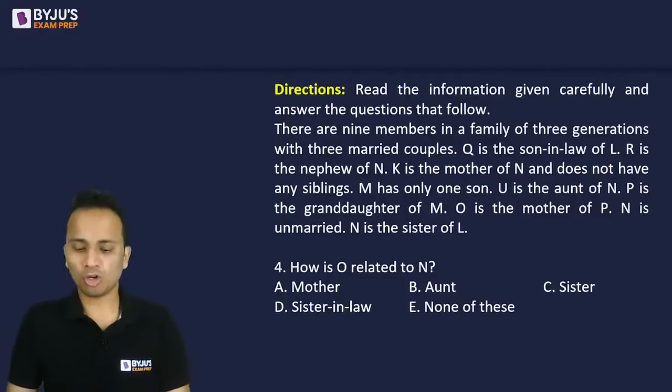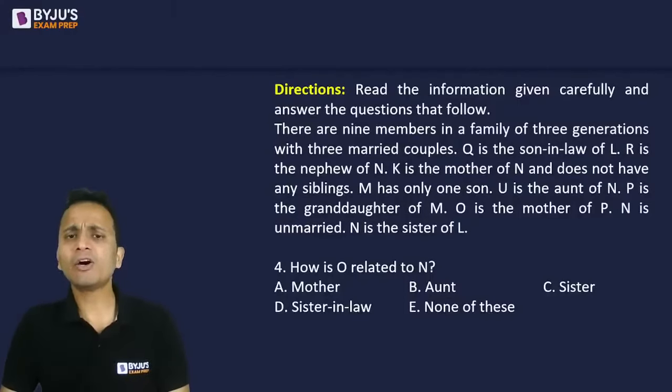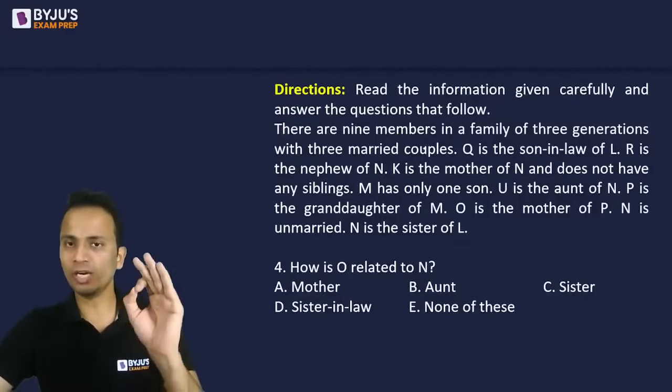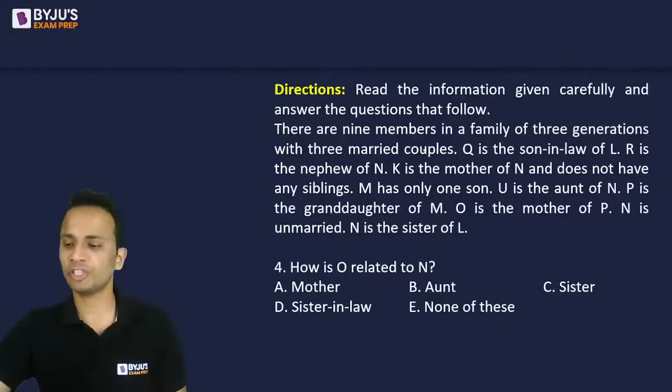Fine. So let me draw the family tree. Slightly on a higher level of difficulty, this set is. There are 9 members in a family of 3 generations with 3 married couples. So we need to divide these 9 members into 3 generations, and there should be total of 3 married couples at any of the generations.